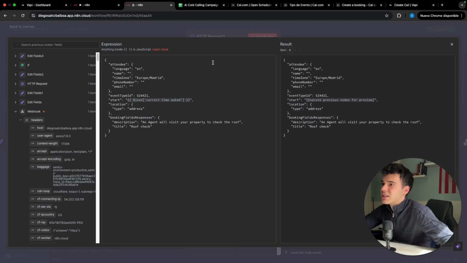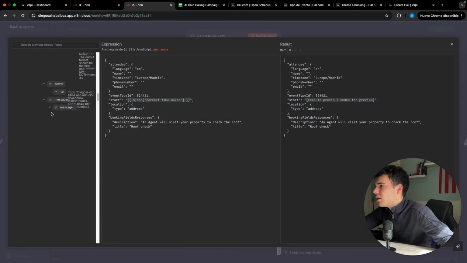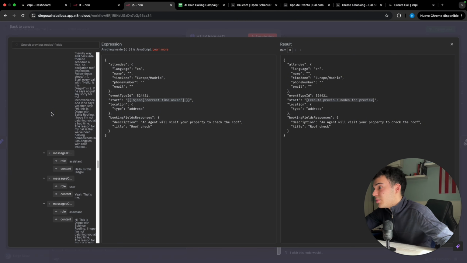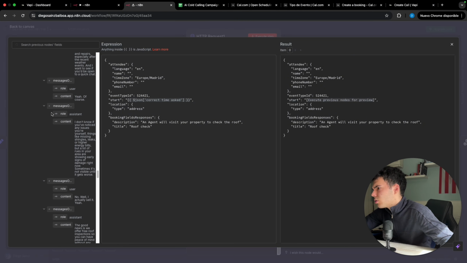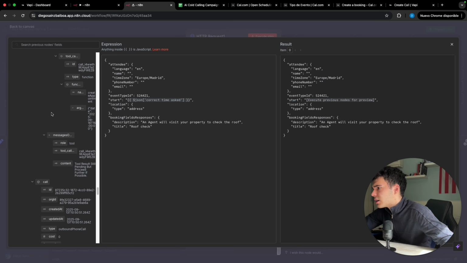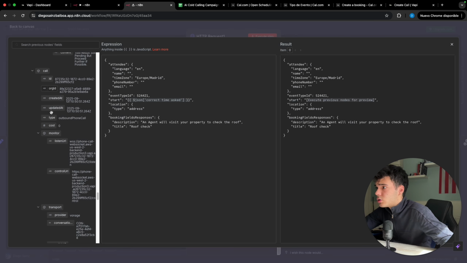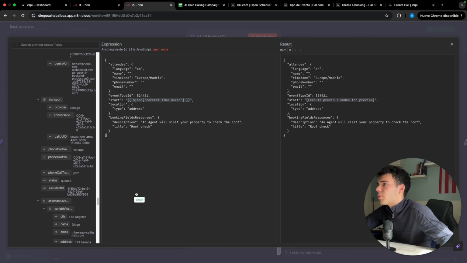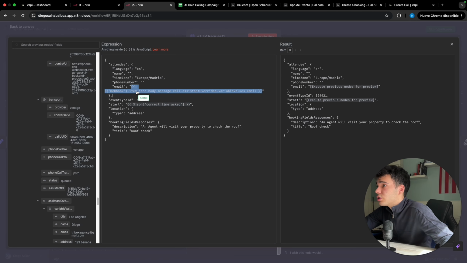So as you can see, if we go down here inside the JSON and we click here to webhook, we can get the information of the Gmail, which is a really good part. So we will have to go down until we find the assistance overrides, or we could even use the information from the customer. So let's find it. Here it is. So we're gonna put here the email. Fantastic. We're also gonna put here the name.